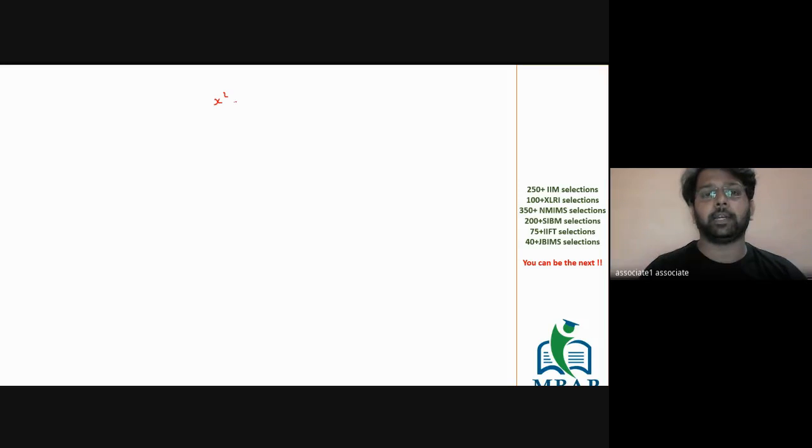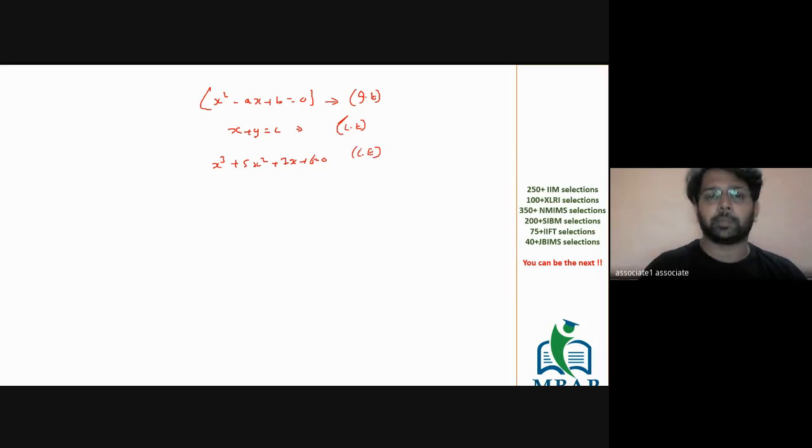So if you have x squared minus ax plus b is equal to 0, we usually term this as a quadratic equation. If you have x plus y is equal to c, you will term this as a linear equation. If you have x cube plus 5x square plus 7x plus 6 is equal to 0, you will term this as a cubic expression. Similarly, if 4x raised to 4, 3x cube plus 7x square plus 2x plus 1 is equal to 0, you will term this as a biquadratic equation where the degree is 4.